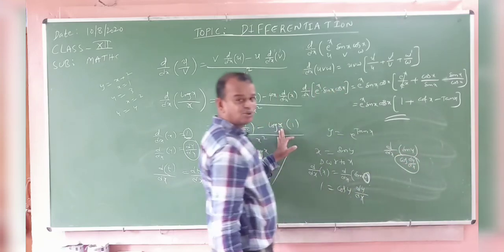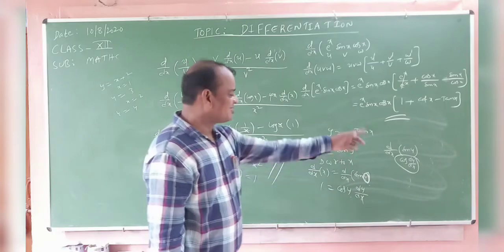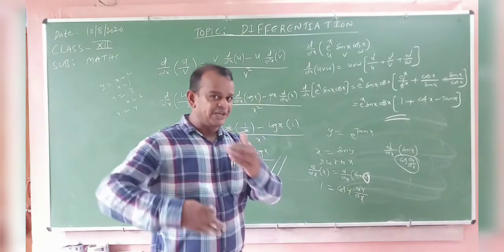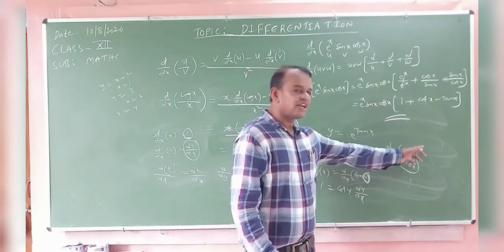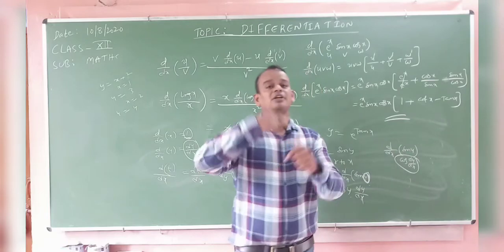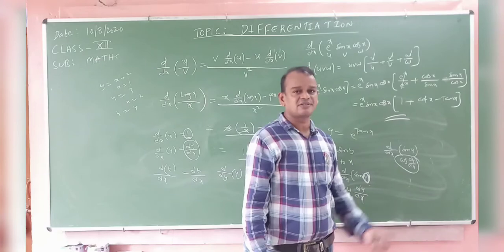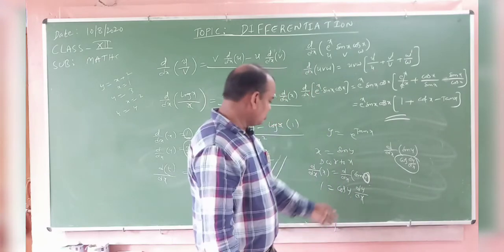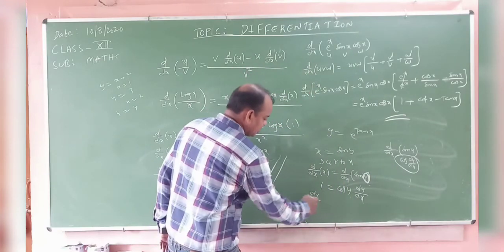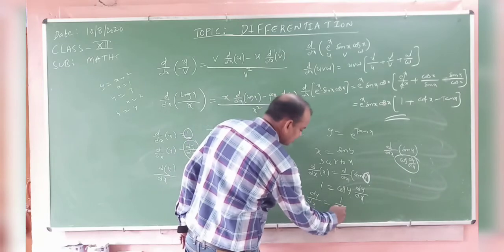Some students wrote in this way. That is not good, boys. First we complete the derivative of the given function. Derivative of sin y means cos y. After that, what is the composite? The internal function is y with respect to x. Now dy by dx is equal to 1 by cos y. Say yes or no?